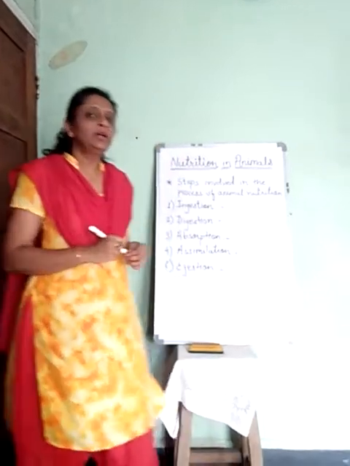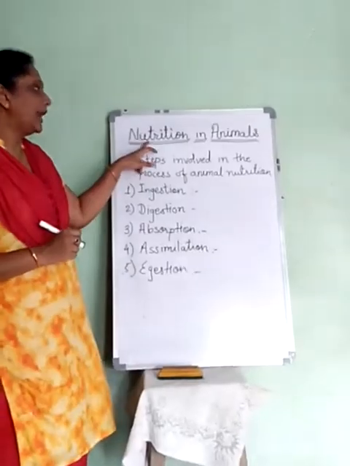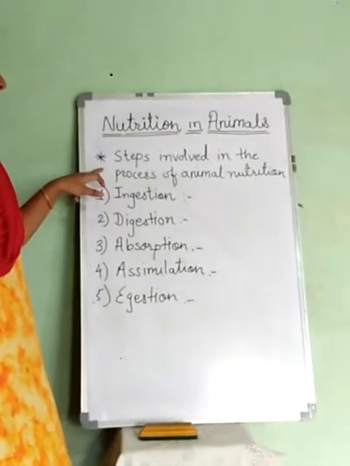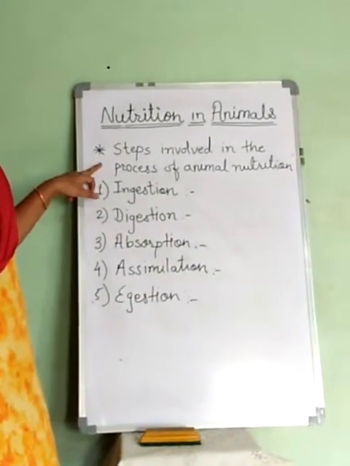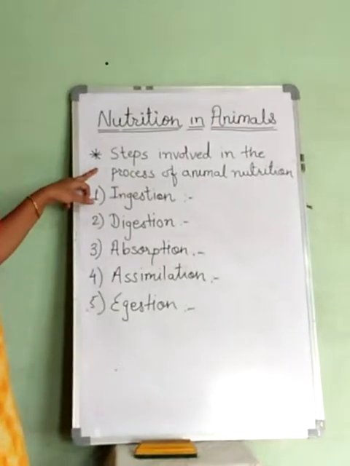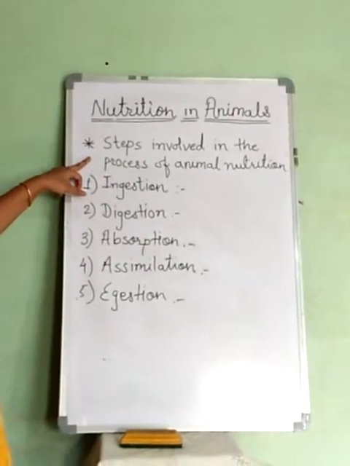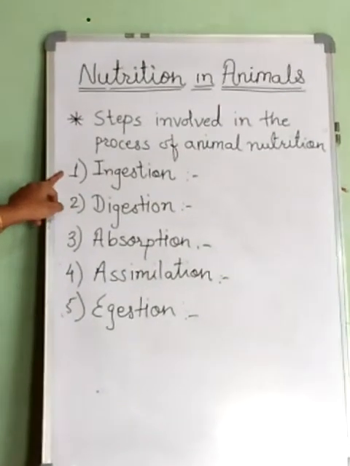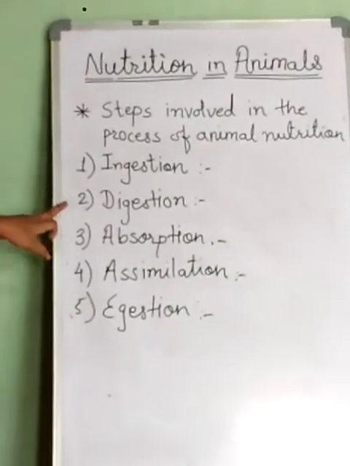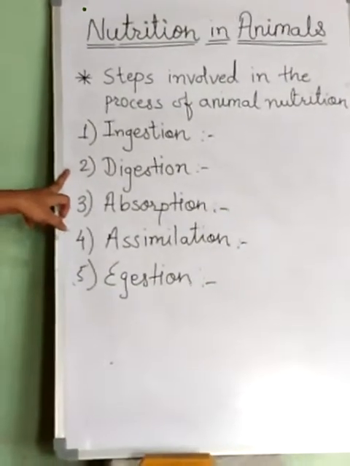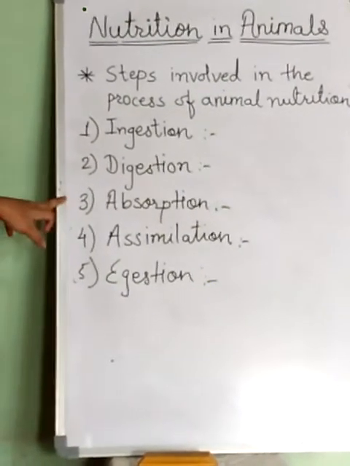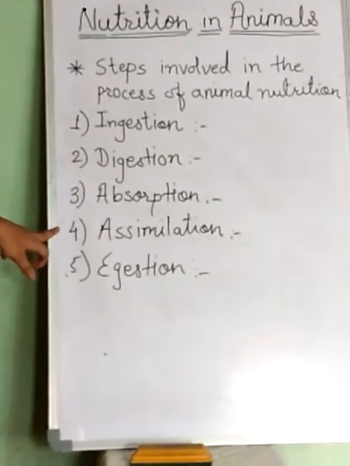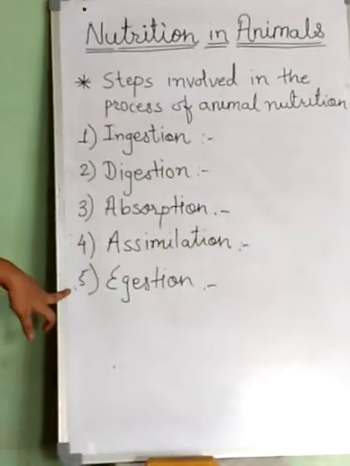During the nutritional process in animals, especially multicellular animals, there are a total of 5 steps involved, and those 5 steps are: first is ingestion, second is digestion, third step is absorption, fourth step is assimilation, and fifth step is excretion.